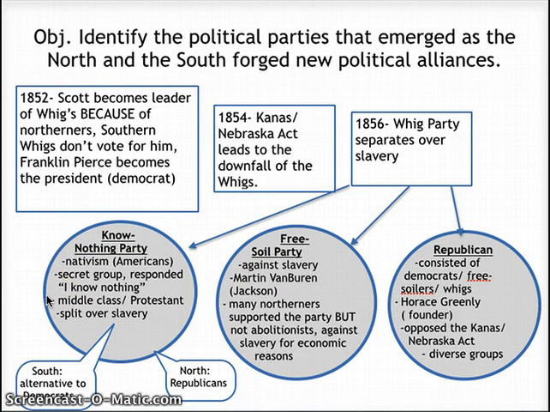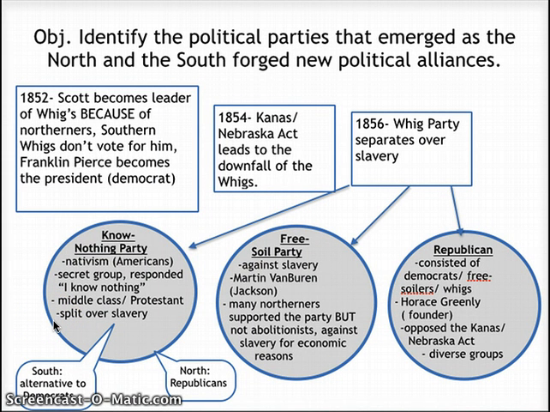Oftentimes when they were asked what went on at these meetings, they would say, "I know nothing," and therefore they formed the Know-Nothing Party. Many people in this party were middle class and Protestant. Of course, we can assume they were also white.